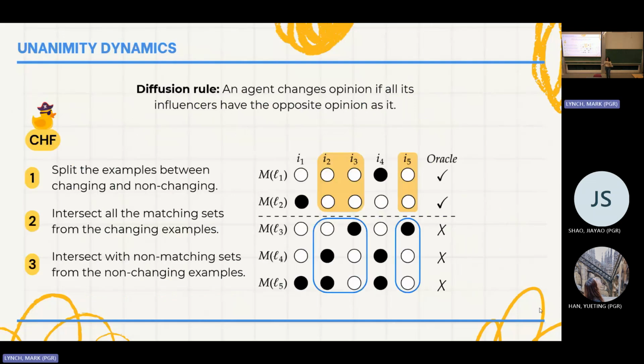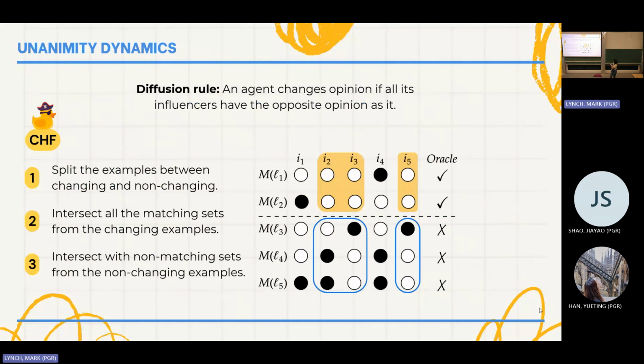And now we get some results for our threshold-based opinion dynamics. Let's start with unanimity. In unanimity, what we want to do is split our samples between where the oracle predicted that my target node was going to change opinion, and where it predicted that it wouldn't change opinion.